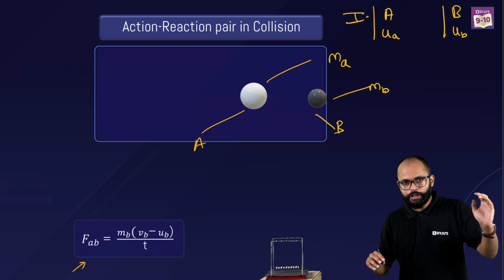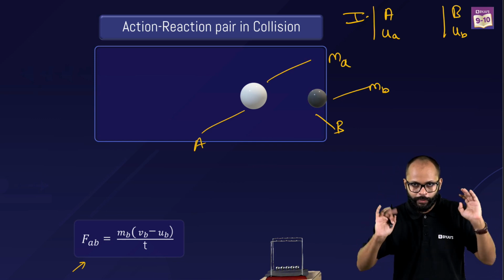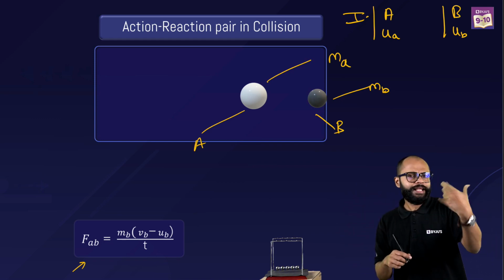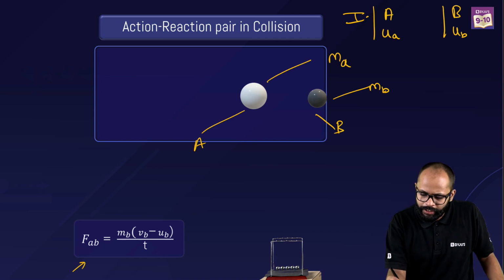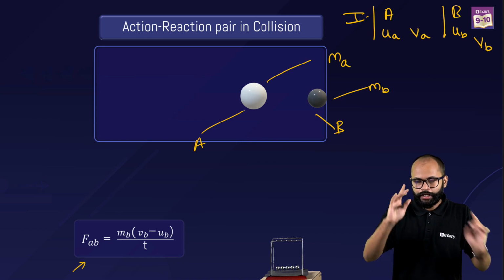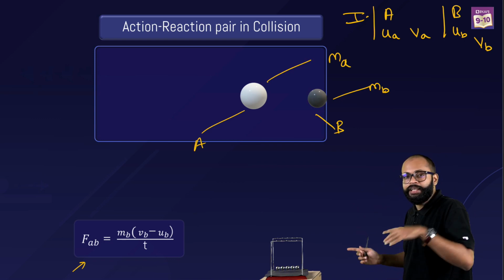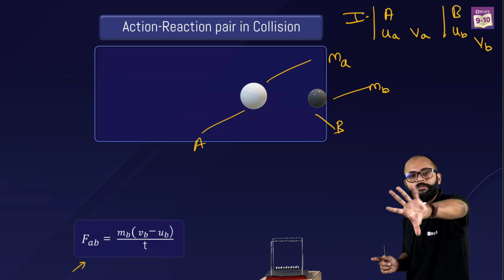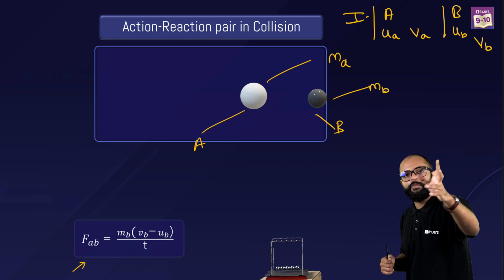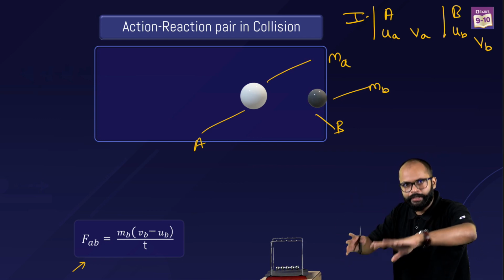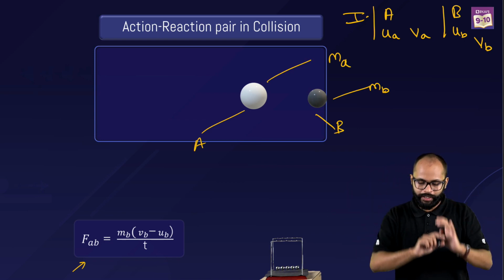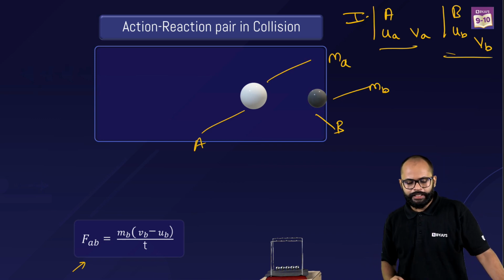Fine. Now, after collision, at least we all agree to it, कि after they got collided, both of their velocity changed, है ना? Let's say it was, for A it was VA, for B it was VB, ठीक है? UA and UB are the initial velocities of ball A and ball B before they got collided. VA and VB are the final velocities of ball A and ball B after they got collided, है ना? Collision एक incident हुआ, उसके बाद velocities change हो गई, that's why. Fine, all right. Till here it's okay.